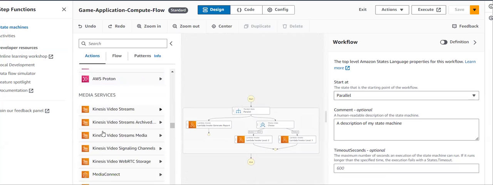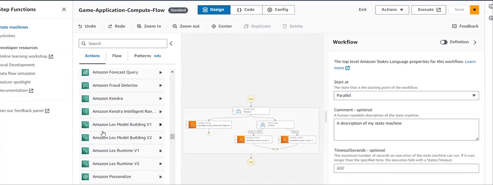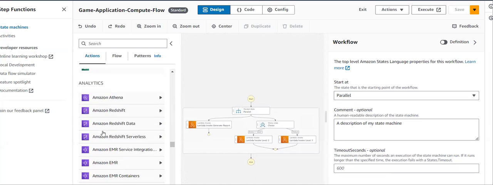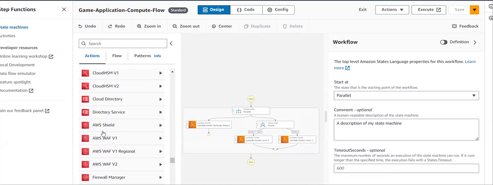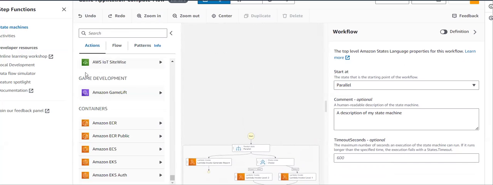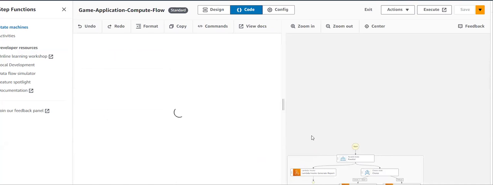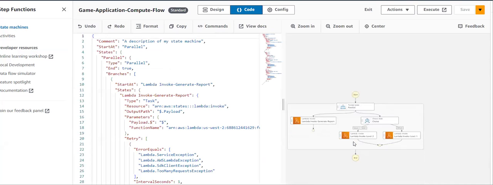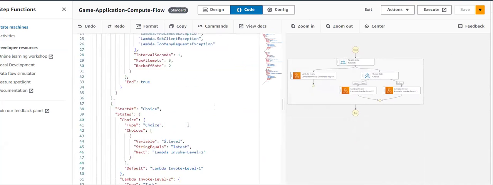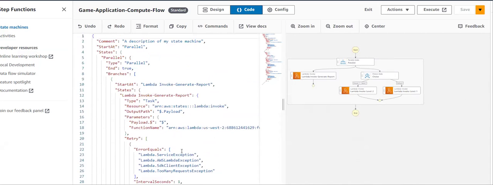So that you can implement by using this step function, so that you can manage your whole infrastructure in the form of a flow chart by using this step function. You can see multiple options are there. So those you can use as well. And you can see the code of whatever graph flowchart that you created. For that, you can see the code inside this code option, and you can edit from here as well if you are more comfortable with this script.